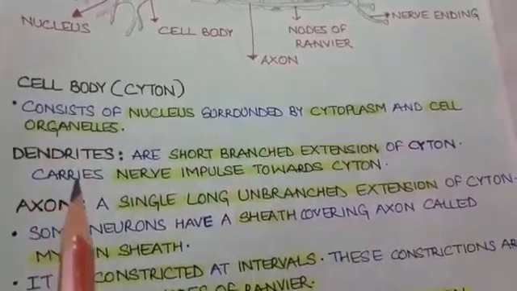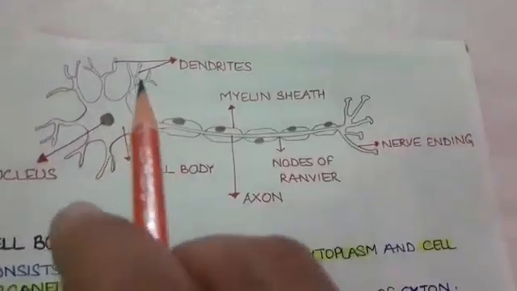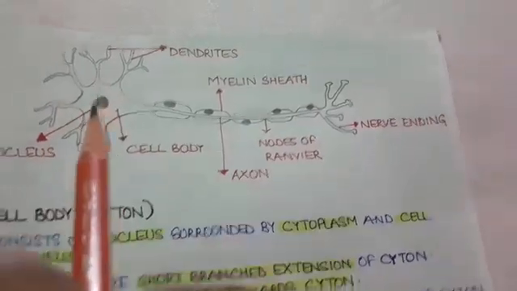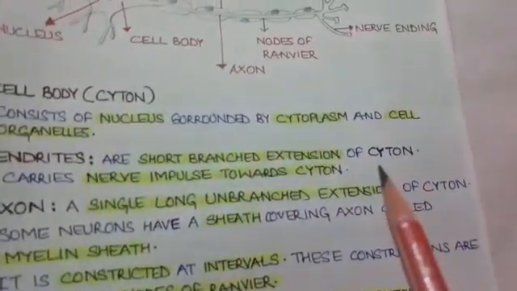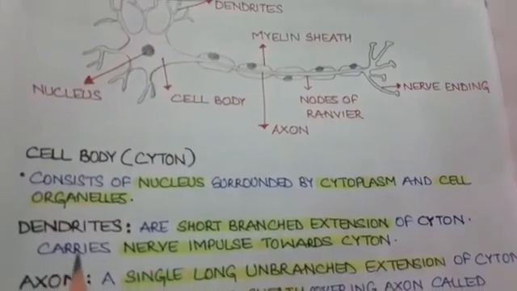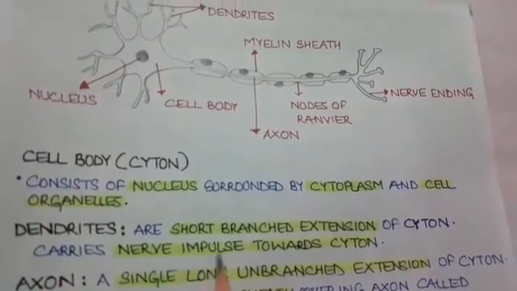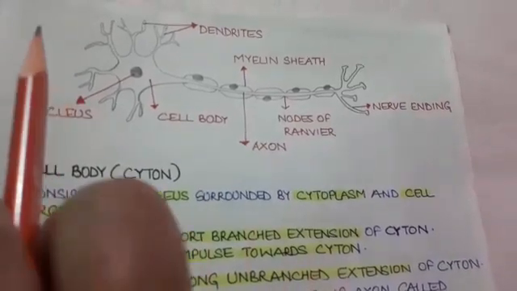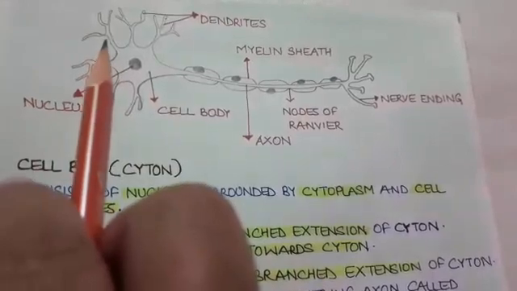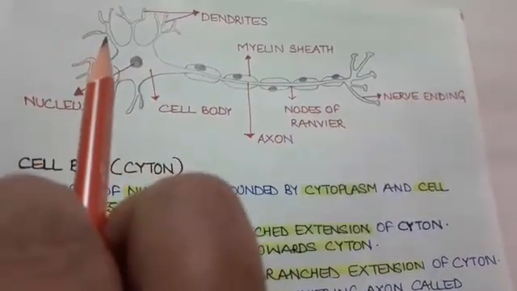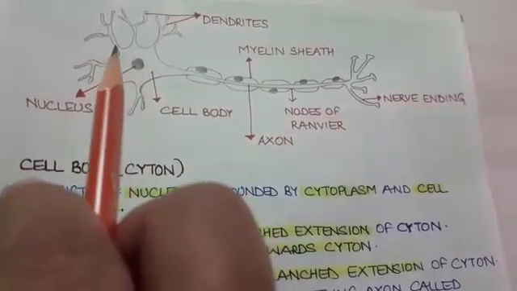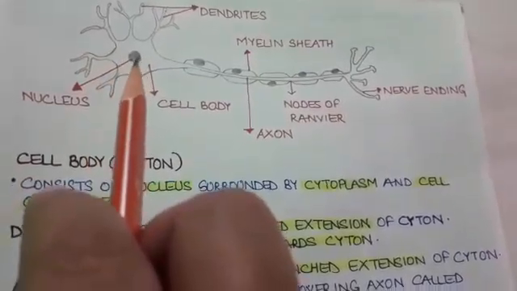The second part is the dendrites. Dendrites are the short branched extensions of cyton, and dendrites always carry nerve impulse towards the cyton. They receive the nerve impulses or electrical impulses from the receptors, and dendrites always carry these nerve impulses towards cyton.